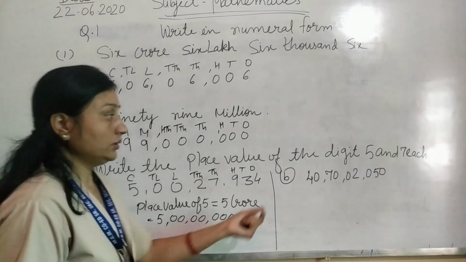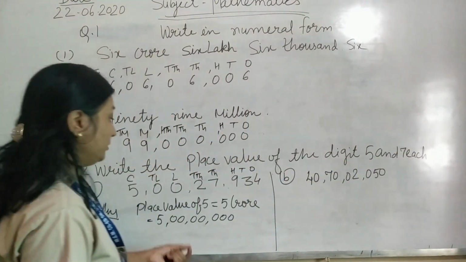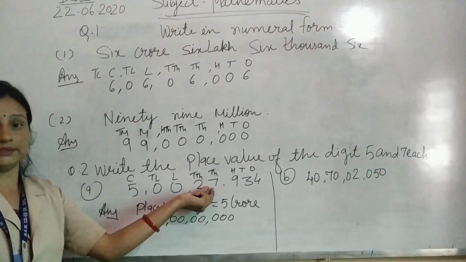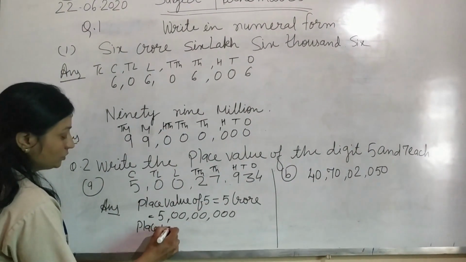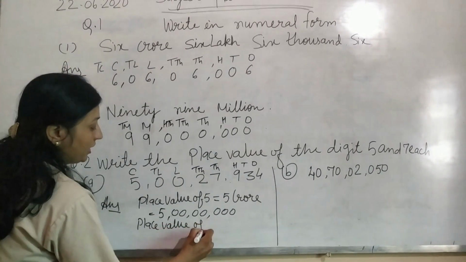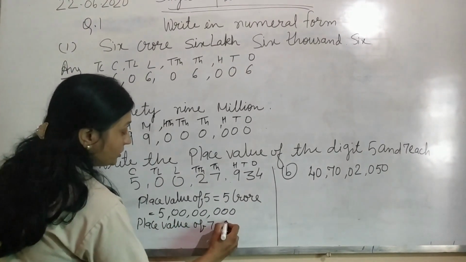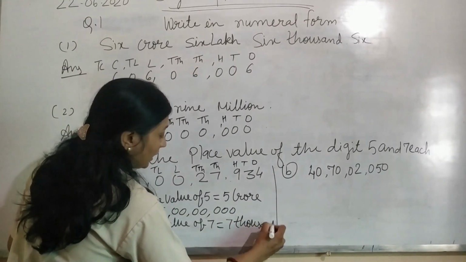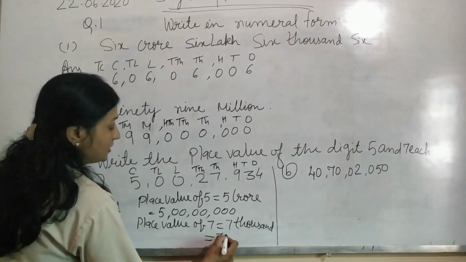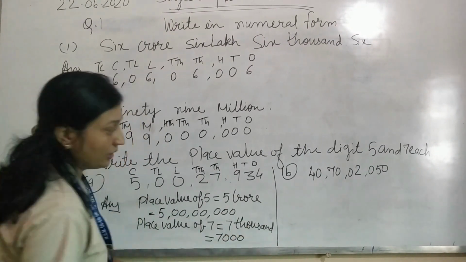Now the place value of 7. Check, the place value of 7 is 7,000. Both forms are correct, the word form and the numeral form, 7,000.